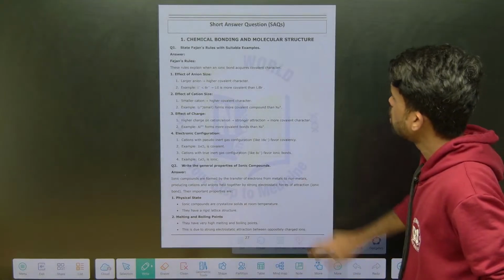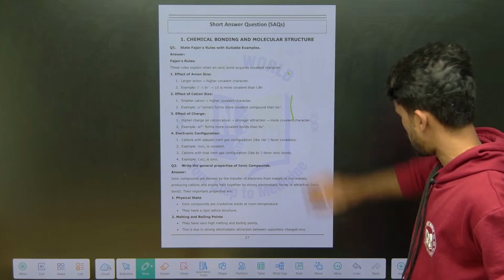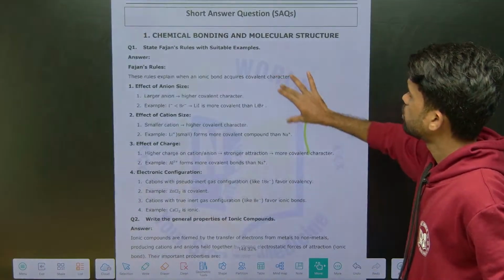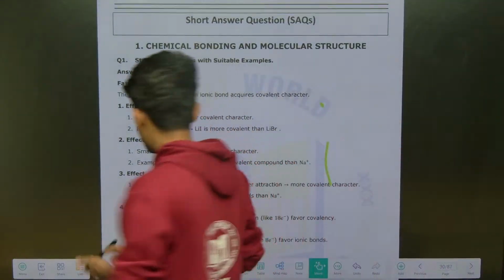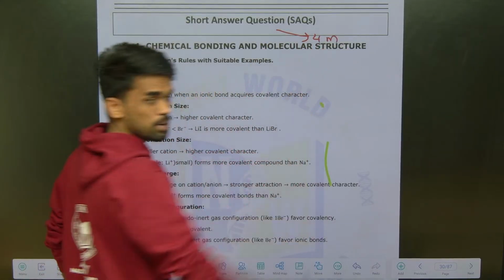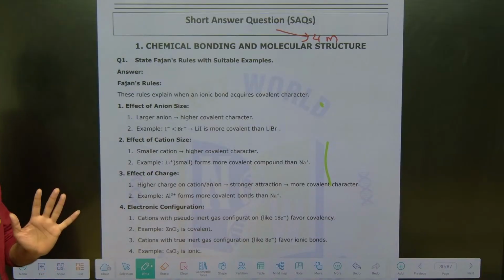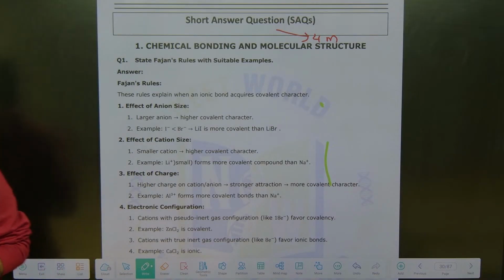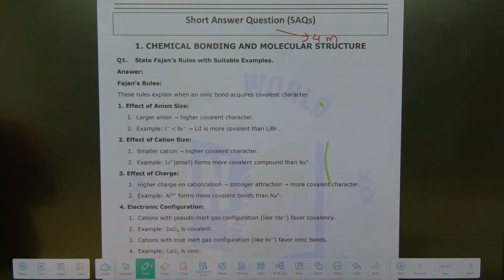See here, these are the short answer type questions from chemical bonding. That means 4 marks questions from chemical bonding. So just listen to me till the end of this session, so that you will get complete clarity on our discussion.